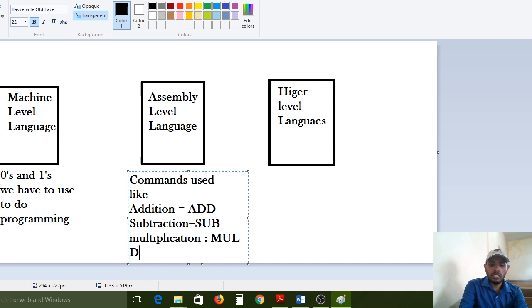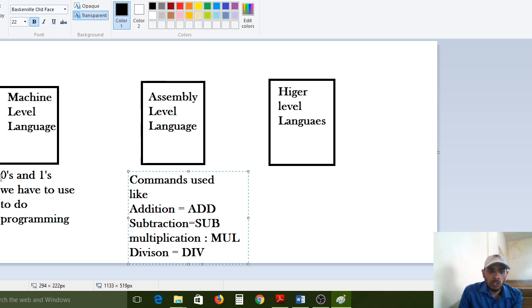For division, the div command we have to use. So assembly level language is better than machine level language.